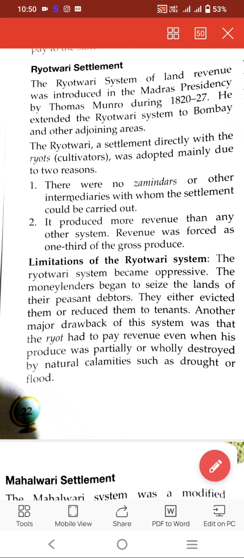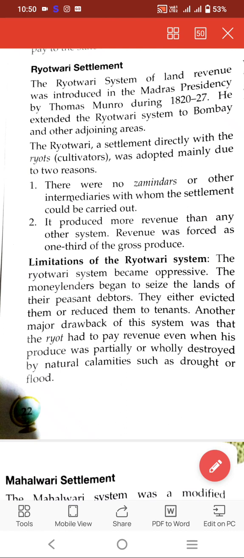So Ryot means cultivators, farmers, peasants. The Ryotwadi system, a settlement directly with the Ryot, was adopted mainly due to two reasons. Number one, there were no zamindars or landlords or any other intermediaries with whom the settlement could be carried out.